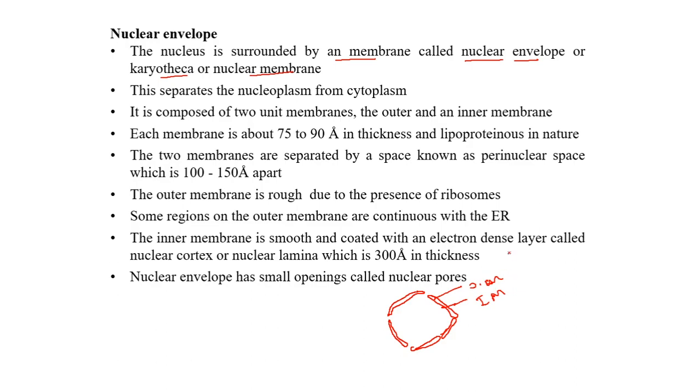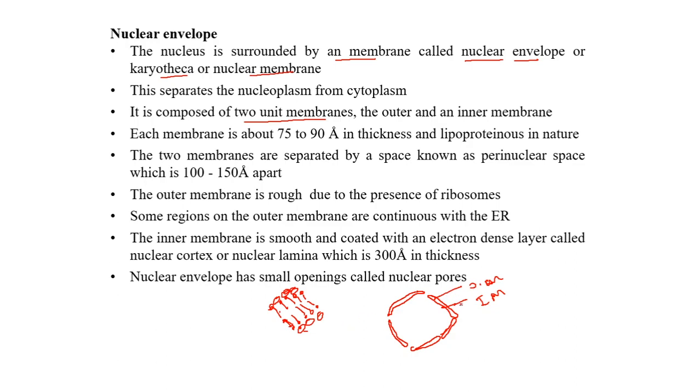Each membrane is a unit membrane. That is, they are made up of lipids towards inside, that is a bilipid layer, and surrounded by the proteins. This is a unit membrane structure or a trilaminar structure, which is very common for all the membranes.